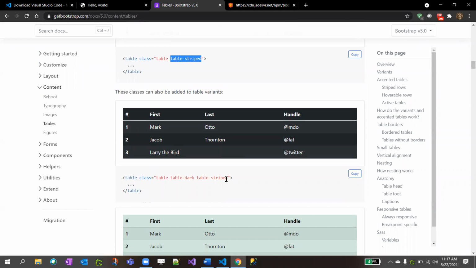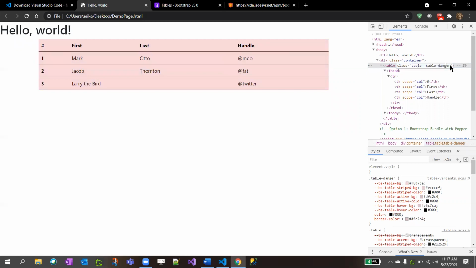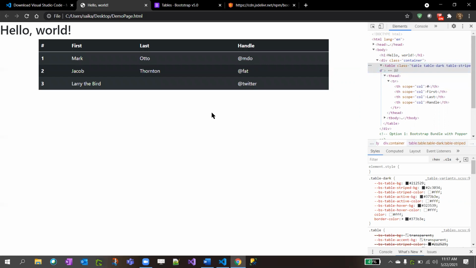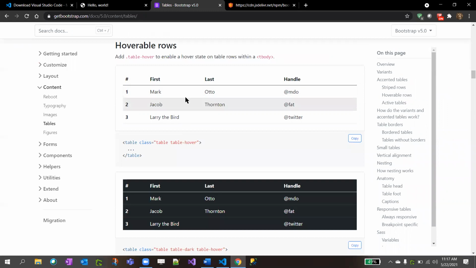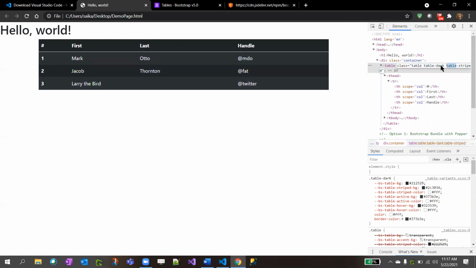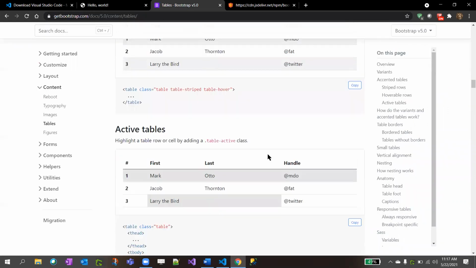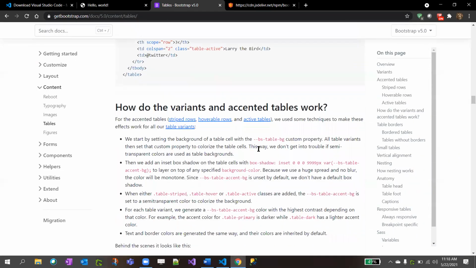If you want a dark theme applied, you can just refer to this documentation and apply your own. See, this looks clean, I guess. Right? These are the things, right? The hover rows: if you want to apply a gray color when you hover on each row, you just apply this table-hover. See, clear? Yeah, these are the different types, right?